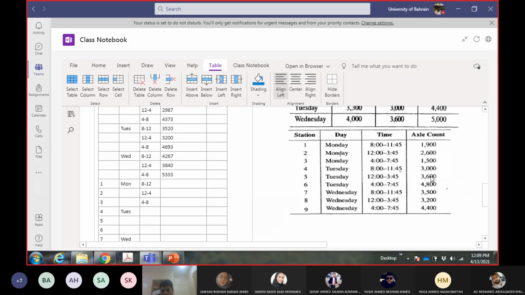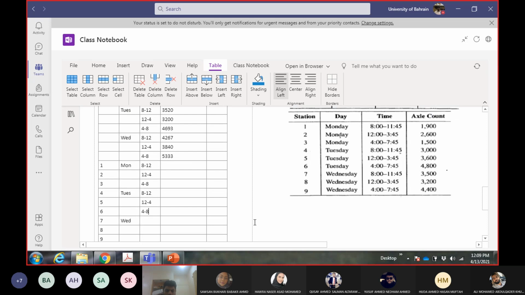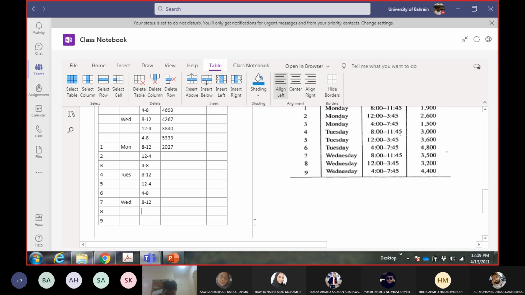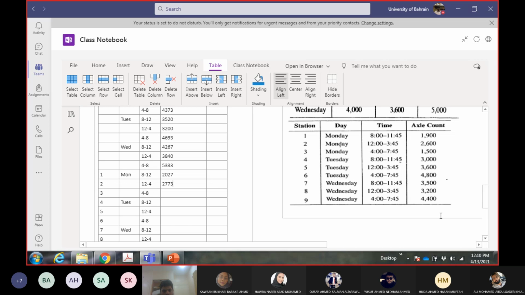Now you will take these values, same ratio, same time. 2027. 2773. 1600.